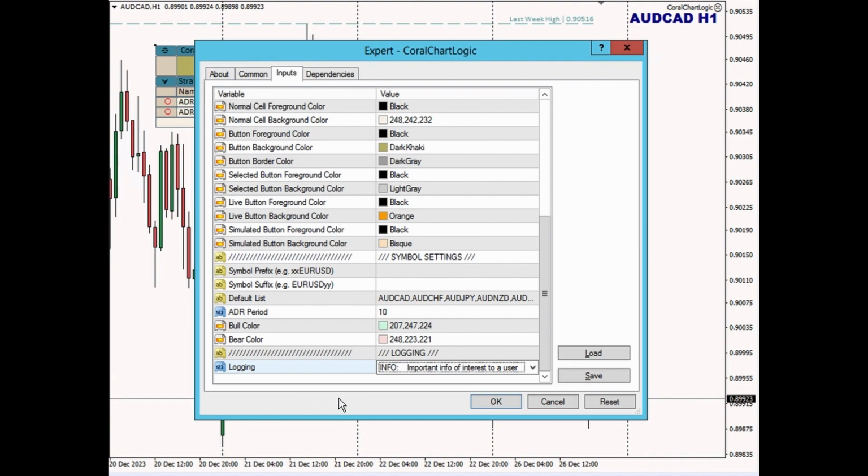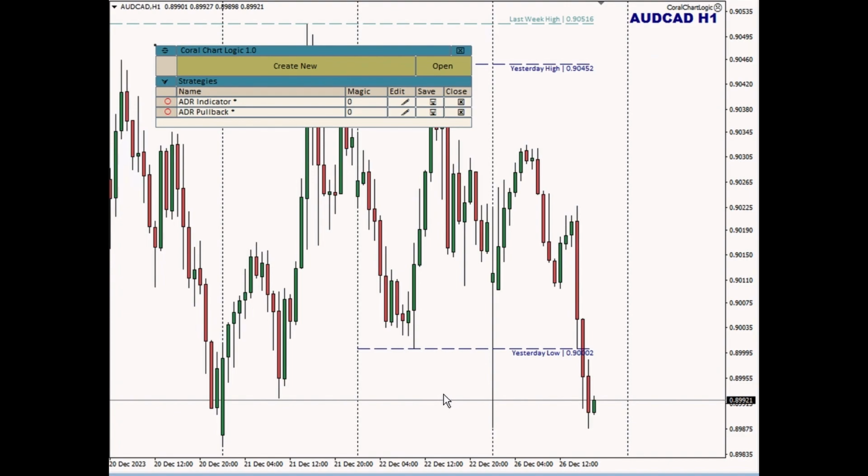So info is a pretty safe level. It's not going to write a huge amount of information, and then you're going to have to do a little bit less maintenance. But over time, you still should be aware of, just go take a look at how much disk space. If you have a problem with disk space, this is almost certainly why. Okay, that is the end of ChartLogic 101 and the high-level introduction to and review of the EA.